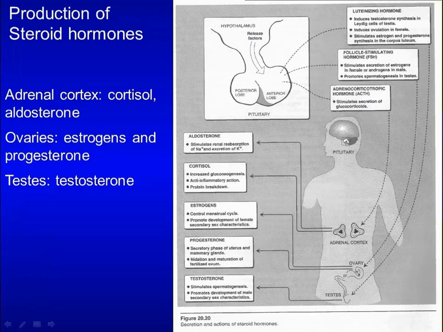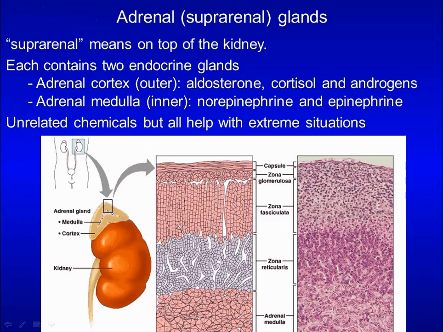Steroid hormones are produced by the adrenal cortex, ovaries, and testes. Today, we will focus on the adrenal cortex. Adrenal glands are also called suprarenal glands. Suprarenal means on top of the kidney. This is the kidney, and this is the adrenal gland.